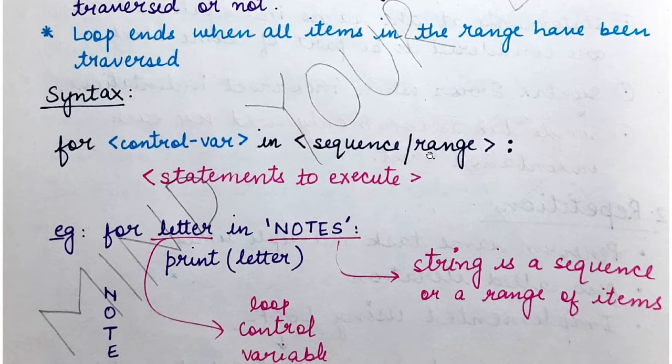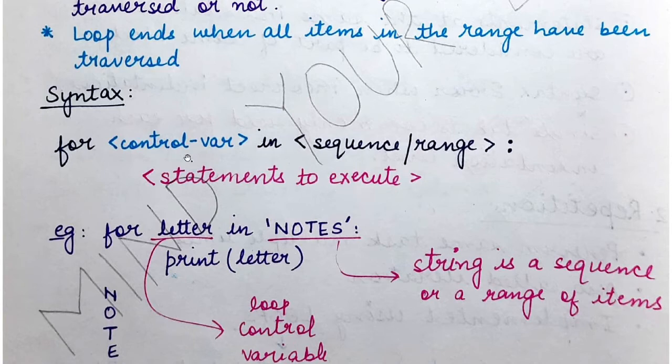Now here the condition is if the value that is taken by the control variable lies in this sequence. That means there are values present in the sequence which have not been taken up by the control variable till now. Then as long as this is true, you have to execute the statements.